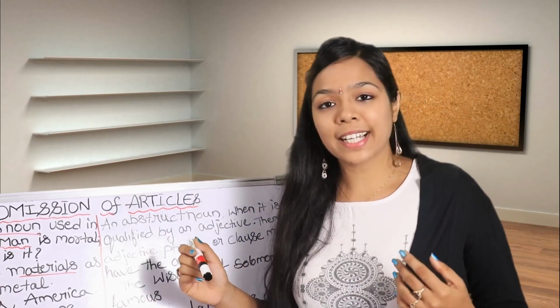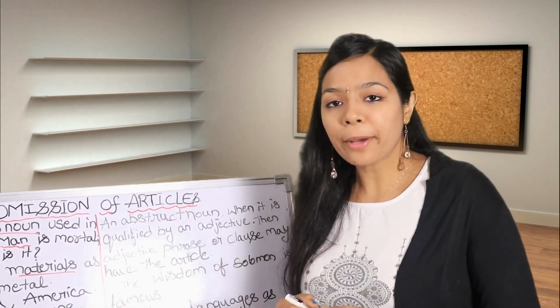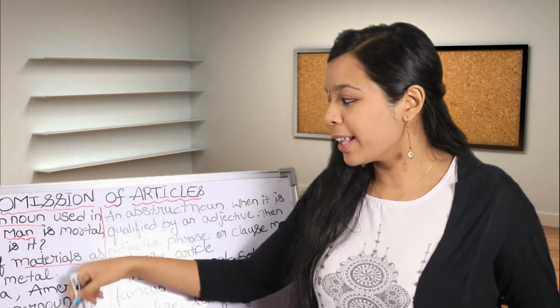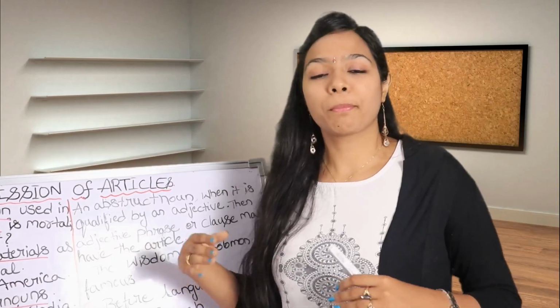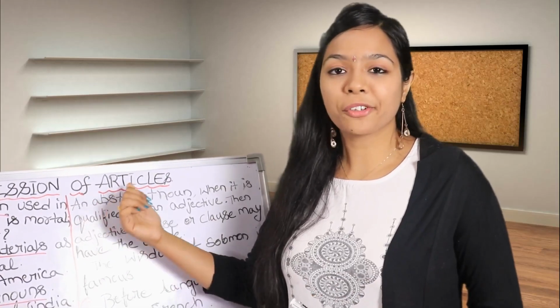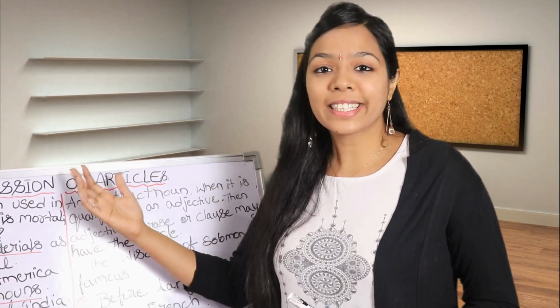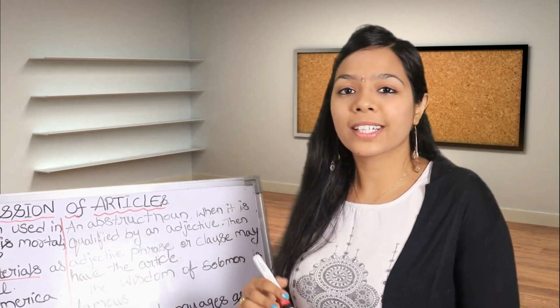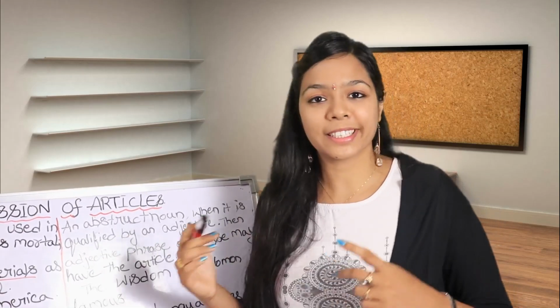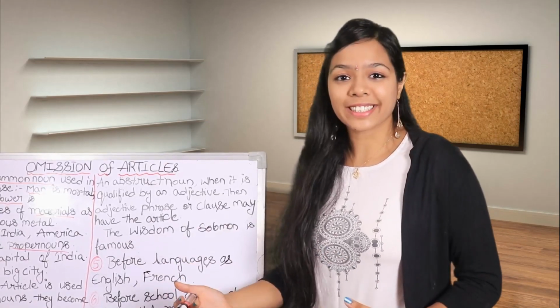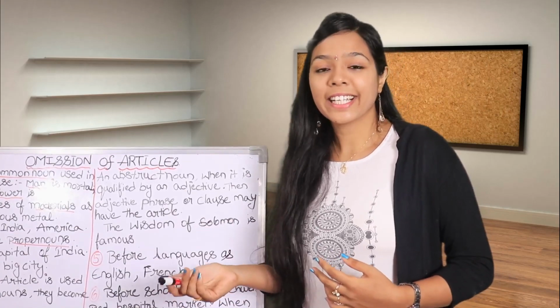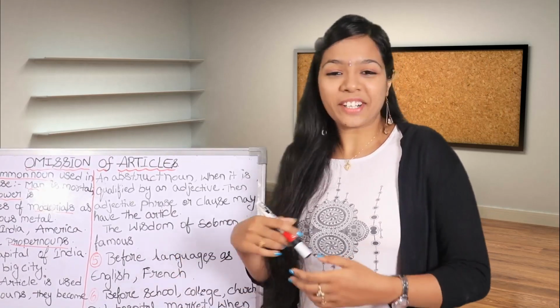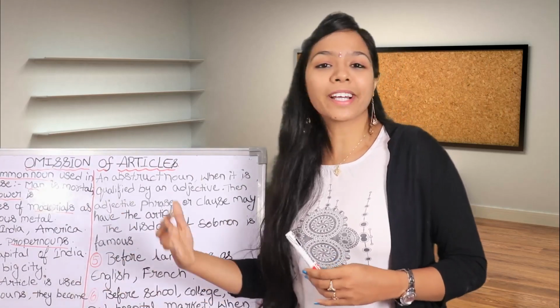Now, basically in the omission of articles, what happens? Mostly we use all these types of nouns, because before a material noun there should be omission of article. And before a common noun, when it is used in the widest sense, there is omission of article. So first we have to know the types of nouns and then dive deep into the subject. So, what is a common noun? A common noun refers to a class of things. For example, a boy, a girl, a man, a tree. It refers to a class of things. That is nothing but a common noun.